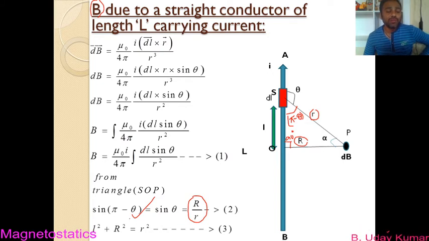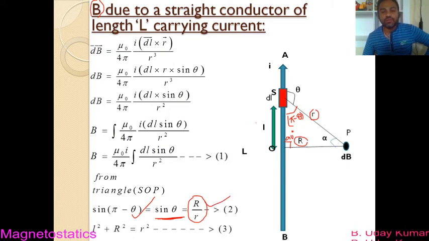But you know from trigonometric formulas that sine of 180 minus theta is nothing but sine theta. So you know this formula, right? So I can write sine 180 minus theta is sine theta, and from the right angle triangle we get sine theta, or sine 180 minus theta, as capital R by small r.